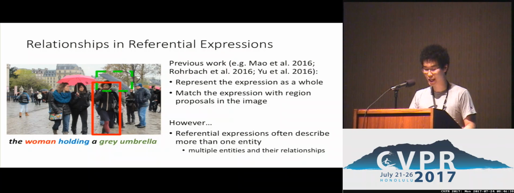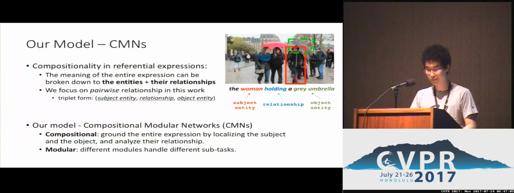However, it's often the case that natural language referential expressions, such as the woman holding a gray umbrella, mention not only one visual entity, but involve multiple visual entities such as the woman and the gray umbrella, as well as their pairwise relationships such as holding. In this work, we propose the compositional modular networks, or CMNs, to model such inter-object relationships in referential expressions, such as in this example, the woman with a holding relationship to the gray umbrella.